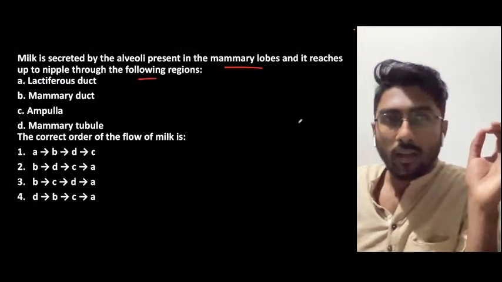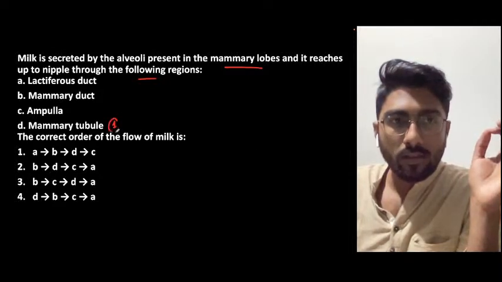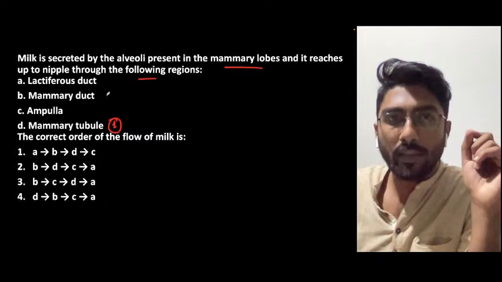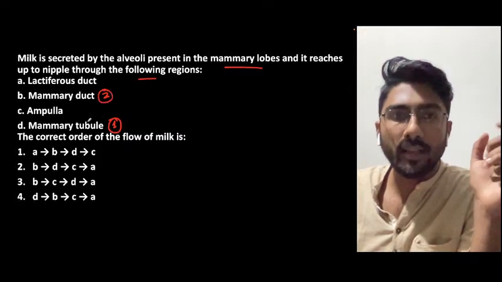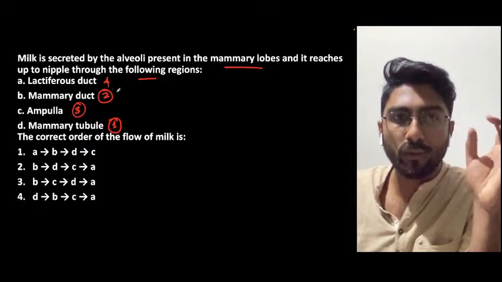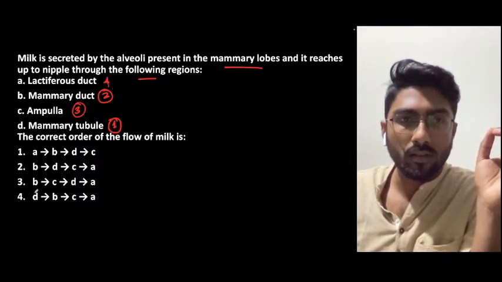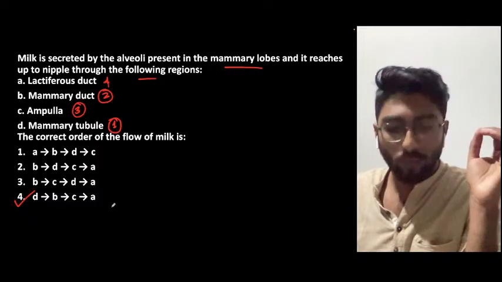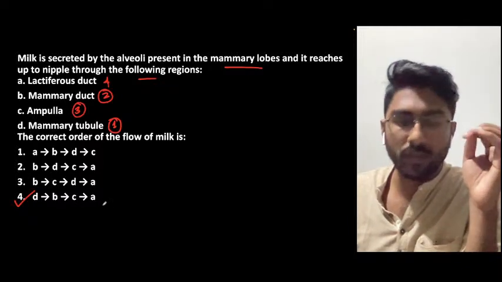Next, after the mammary tubule, it will go to the mammary duct. Then the ampulla. The final one is the lactiferous duct. So DBCA is the fourth option.